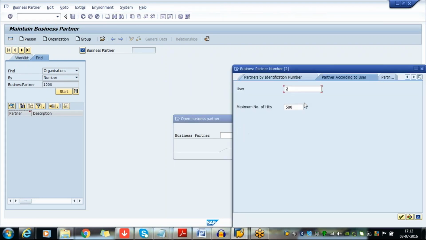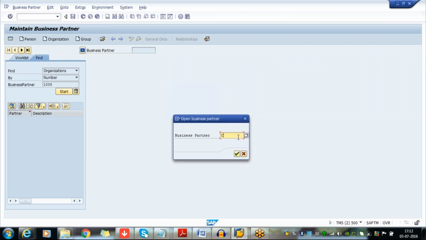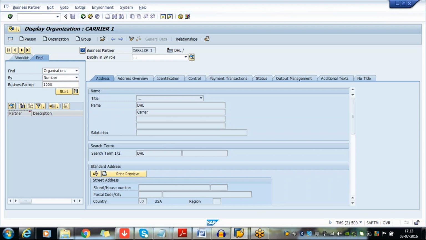You put carrier, CARRIER 1, with a space after carrier and then 1.